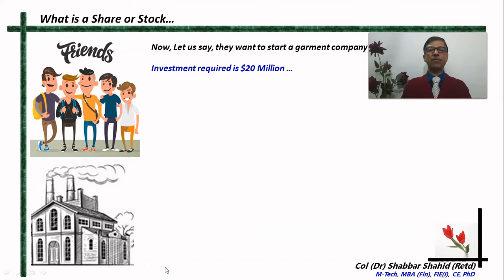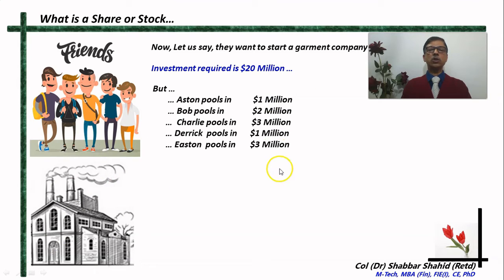Now, their ambitions have grown, and let us say that they want to start a garment manufacturing company, and the requirement of money to start that company is $20 million. So what they do, they contribute whatever each one has got, their lifetime savings, and they come up with $10 million.